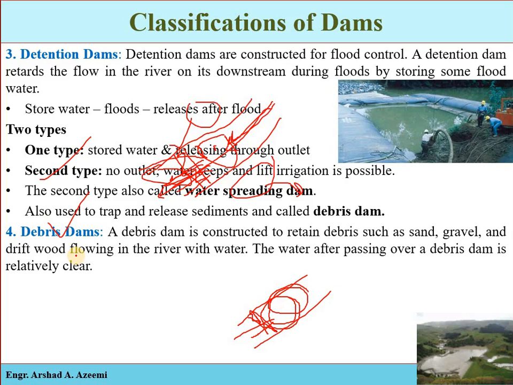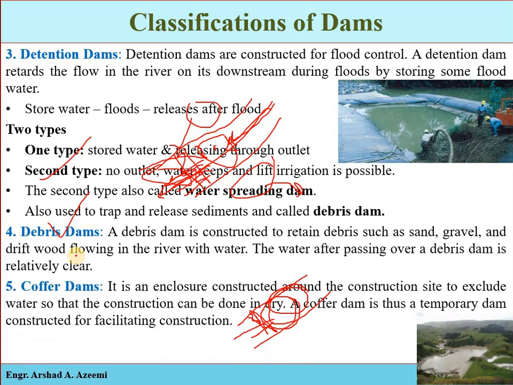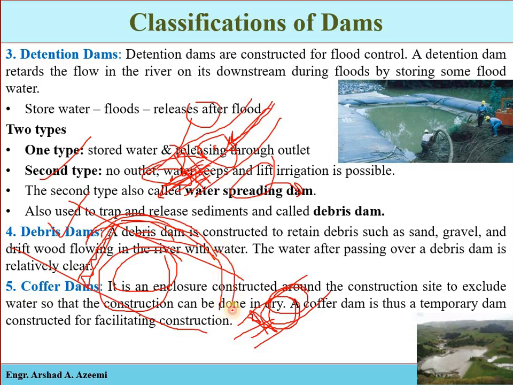And also we have the coffer dam. It is an enclosure constructed around the construction site to exclude the water so that the construction can be done dry. Again, if you have a river, and for example you are interested in constructing some type of hydraulic structure here, then we construct a temporary barrier, a temporary obstruction, and the water is diverted from the construction site into another diversion facility, and remember that it is then rediverted into its original path, into its original natural river.